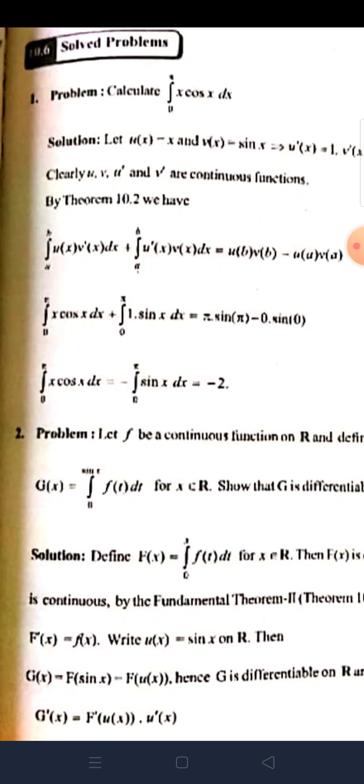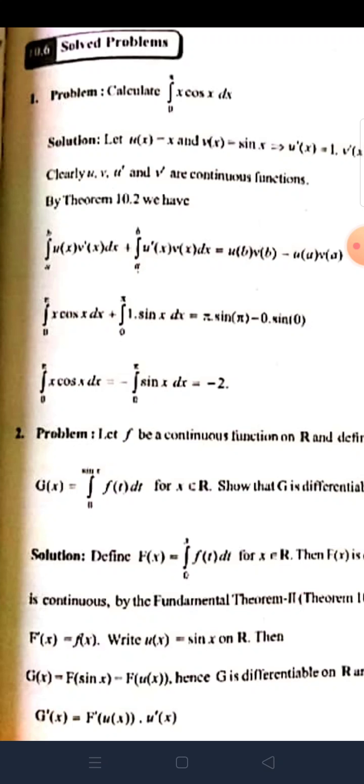Substitute u of x, u dash x, v of x, u of b v of b, and u of a v of a in the above. We get integral 0 to 5 x cos x dx plus integral 0 to 5 1 into sin x dx is equal to 5 into sin 5 minus 0 into sin 0. Here sin 5 is 0 and sin 0 is 0. Total value 0. So integral 0 to 5 x cos x dx plus integral 0 to 5 sin x dx is equal to 0.